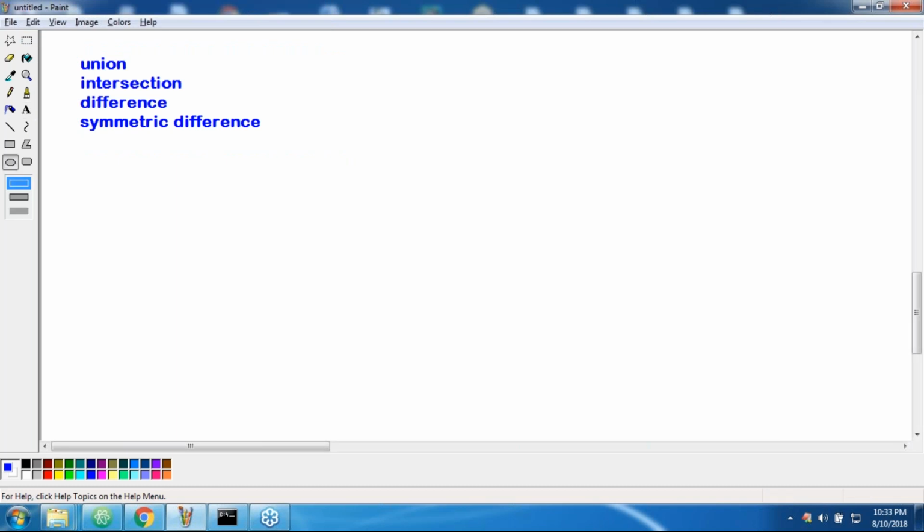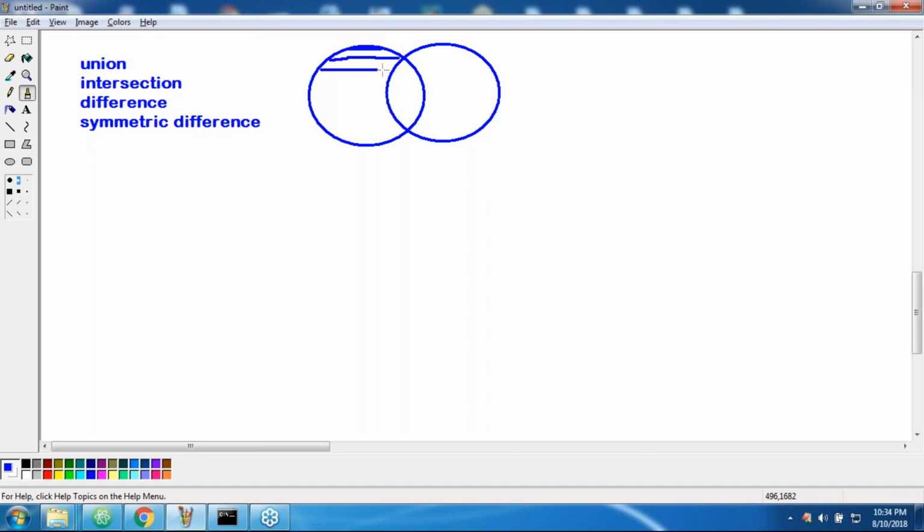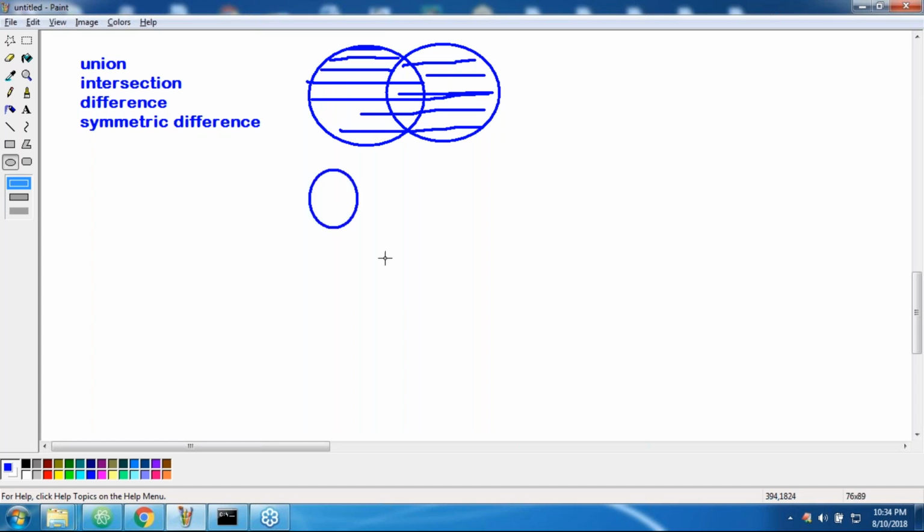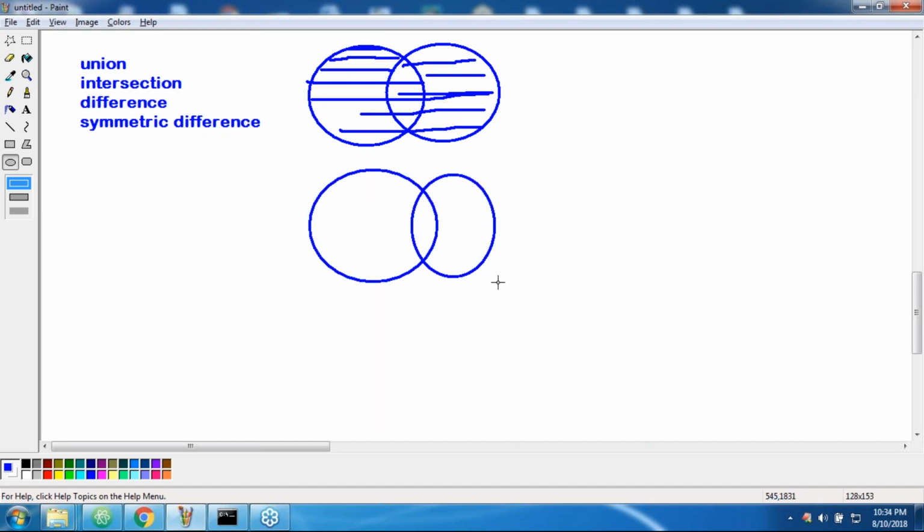What is the union, and what is the intersection? Union means complete: the things present either in the first one or second one or both. Intersection means present inside both. Compulsorily, both must contain the element. This whole thing is the union, and this part is called the intersection. Correct or not? This is the union, and intersection is like this.